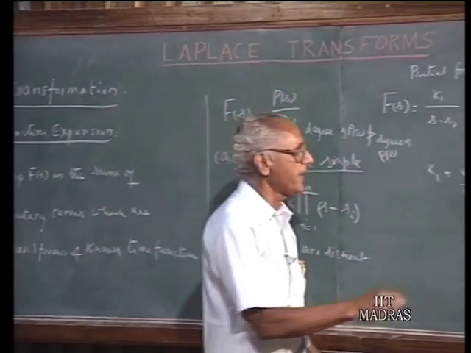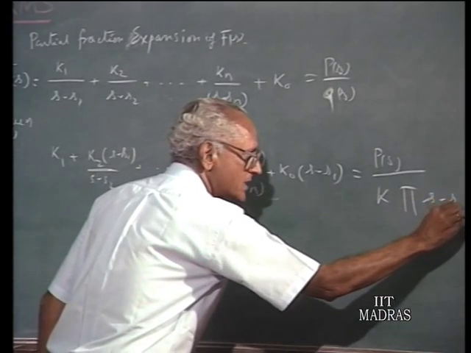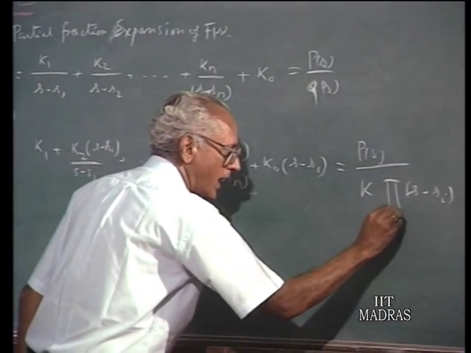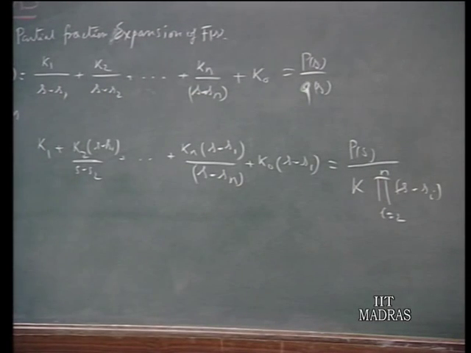So, you have some k times the product of s minus si, i starting from 2 to n only, because s minus s1 got dropped out.